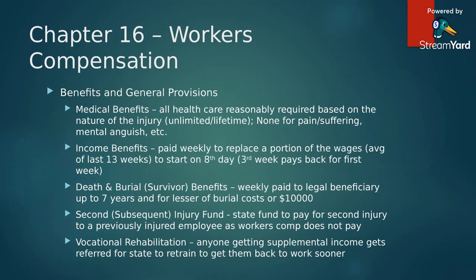So, an example here: workers' compensation will not pay for this, so this is why this is necessary. If an employee with only one arm loses the use of a second arm, the resulting disability would be much worse, usually resulting in permanent total disability. And without the second injury fund, the employers would be subject to the additional liability imposed by such injuries and would not have any incentive to hire the disabled employee.